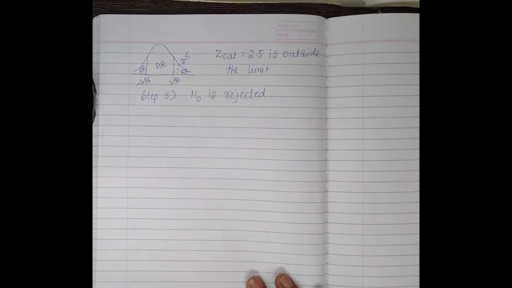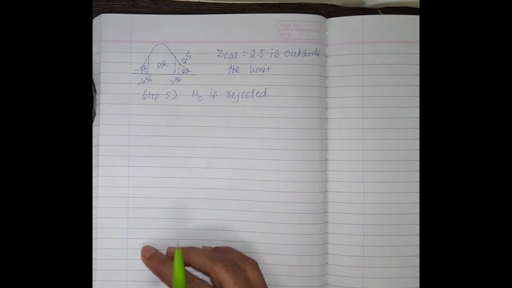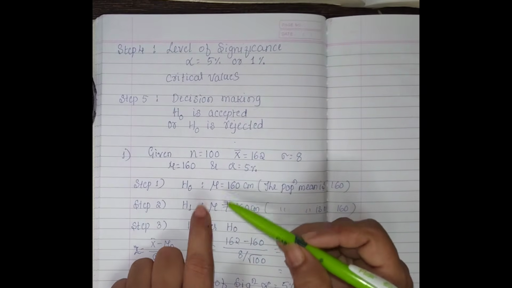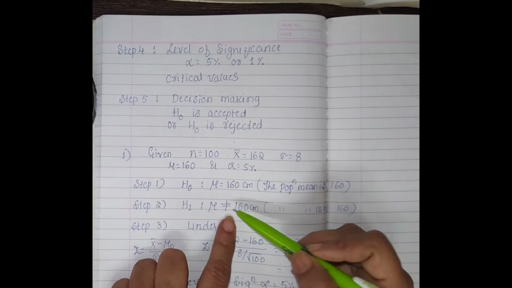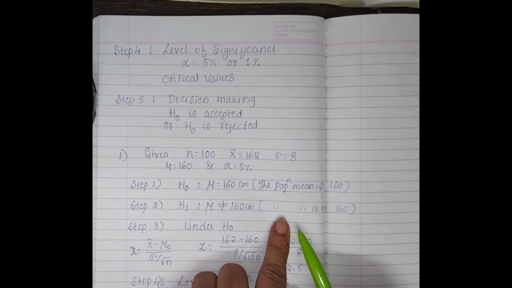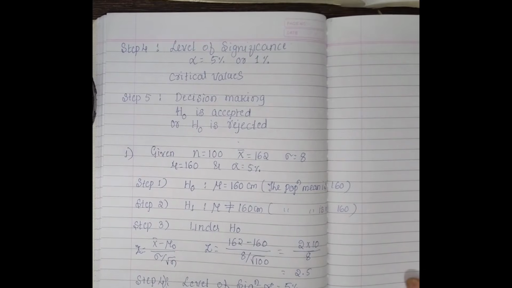You have to write it up to this. Lastly, you have to write the conclusion. If H0 is rejected, the other assumption is H1, that is mu is not equal to 160. So we conclude that the population mean is not equal to 160 centimeter.